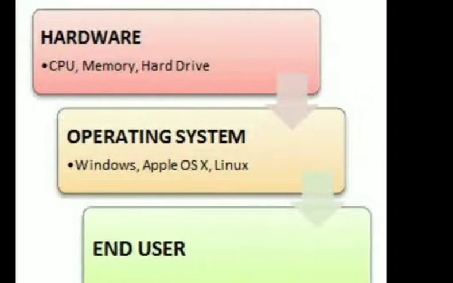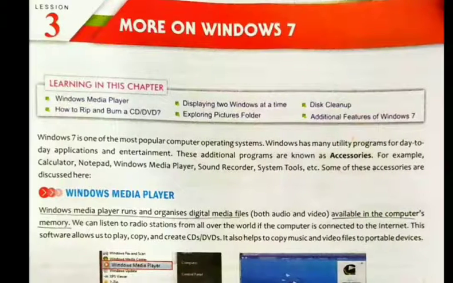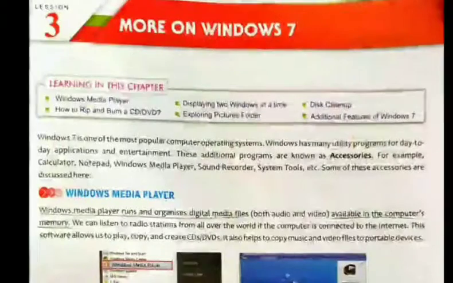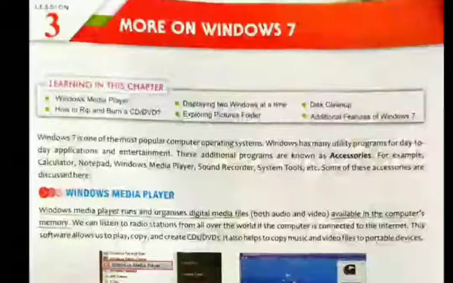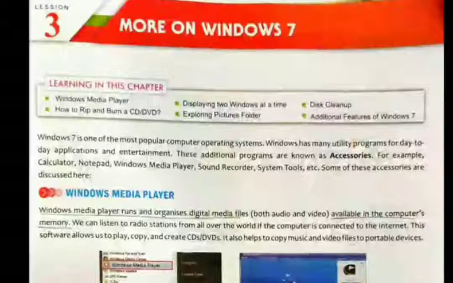Now the next question that arises is, what are utility programs? Utility programs are certain small software that are designed to do some specific kind of work, to manage our computer as well as to help or entertain users too. Here are some of the examples we have seen in this chapter: notepad, calculator, sound recorder, multimedia player, etc.